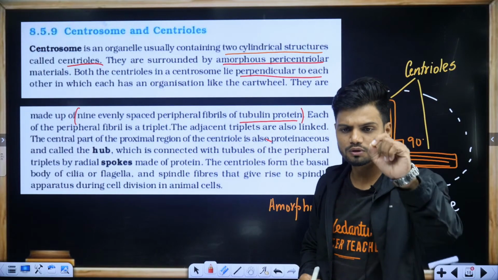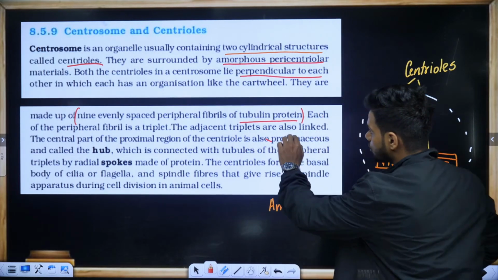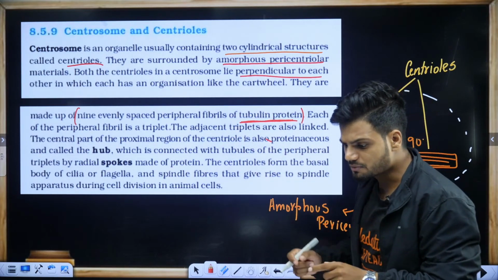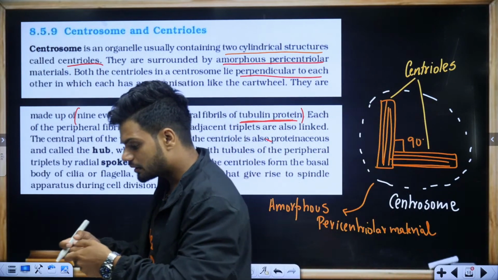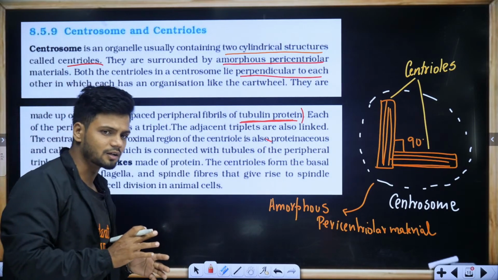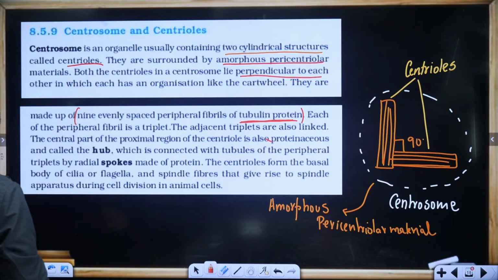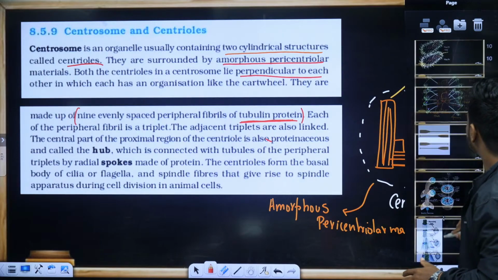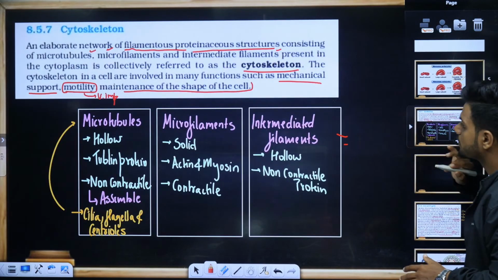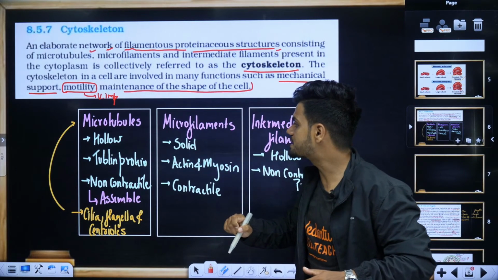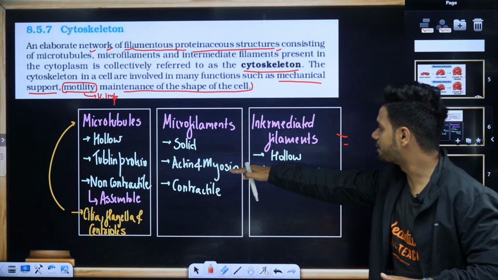Students, you tell me in the chat now. What is made up of tubulin protein? Is it microfilament? Is it microtubules? Or is it intermediate filament? Which one is it? Tell me. Obviously, sir, you told us long back that microtubules are made up of tubulin proteins. Microfilaments, actin and myosin.